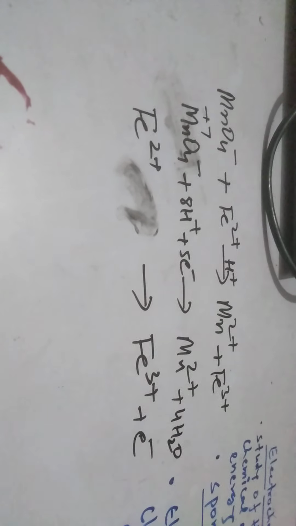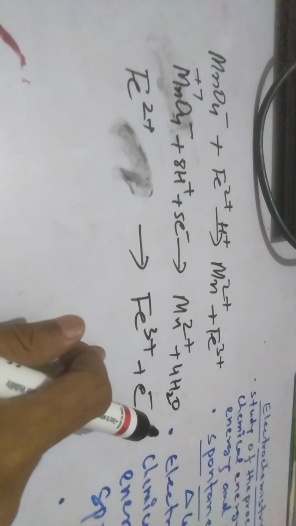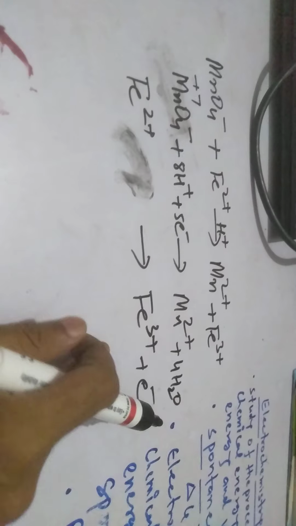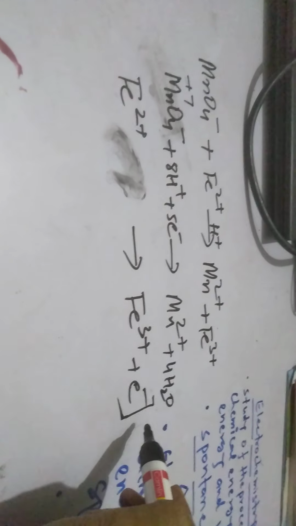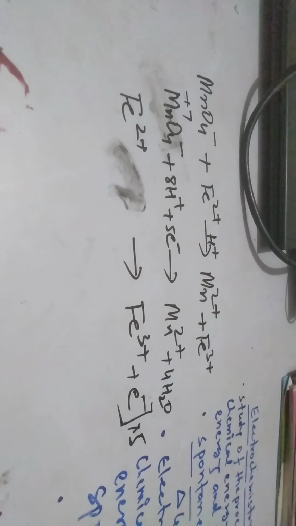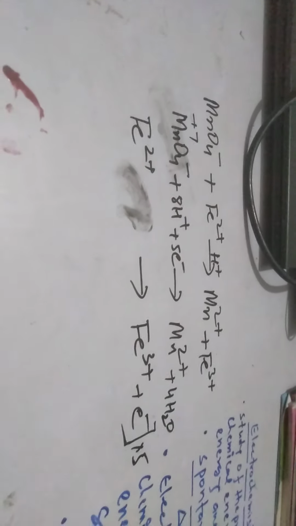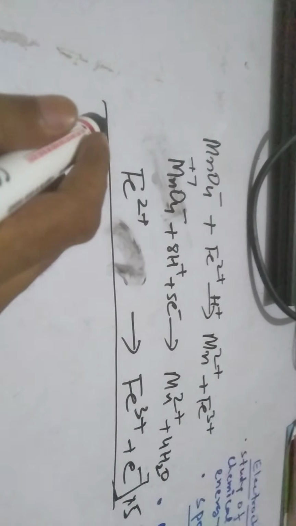But the number of electrons in both equations is not equal. So if we multiply the second half cell reaction by 5, the number of electrons in both reactions will be equal and cancel out.